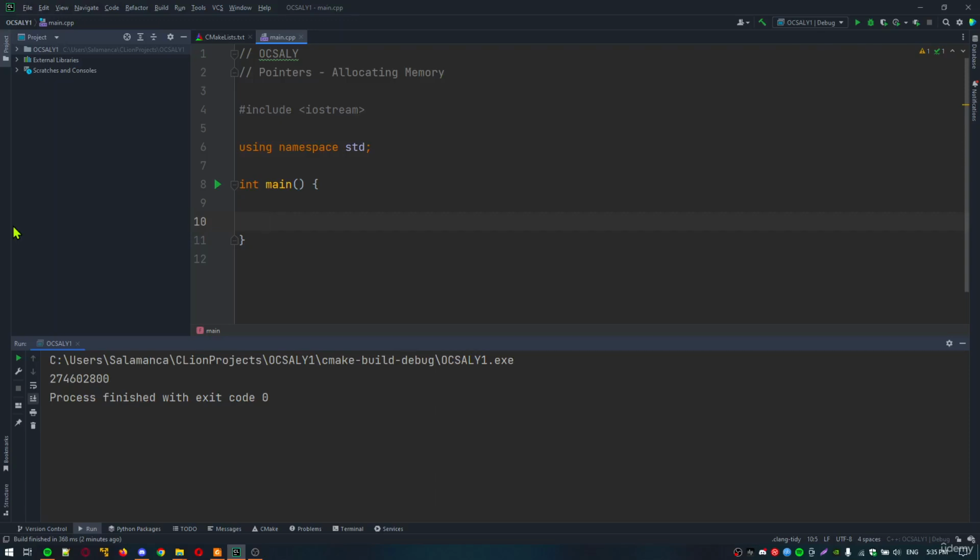Allocating memory in code. C++ defines two operators, the new and the delete operators, that allocate memory from the free store and release memory back into the free store. The new operator is used with the type to allocate memory, and it will return a typed pointer to the memory. So let's create an int pointer p.